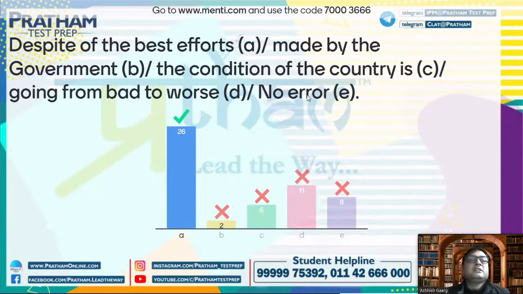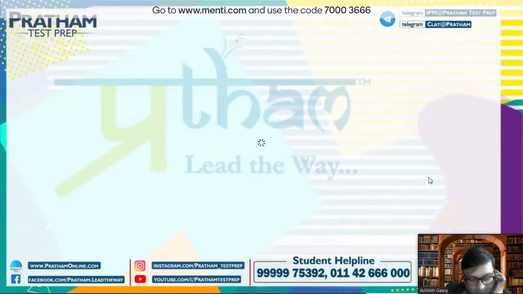So, despite of the best effort, despite के साथ off नहीं लगता है, in spite के साथ लगता है. So that is what the correct answer is. Despite के साथ off नहीं लगता है. Let's see. सबसे तेज जवाब किसने दिया है?